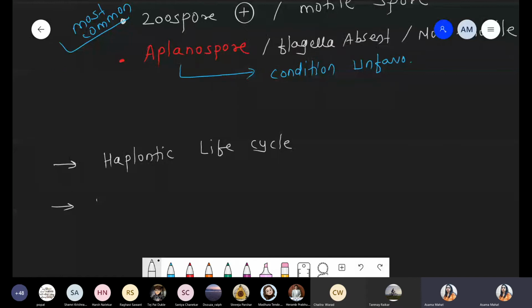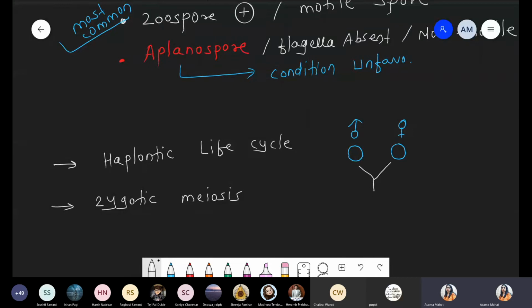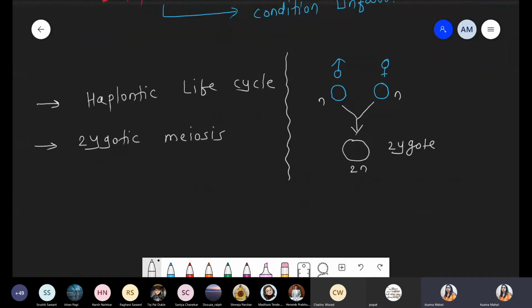Number two, again these show zygotic meiosis. What is the meaning of zygotic meiosis? The zygote immediately undergoes meiosis. Zygotic meiosis, मतलब क्या होगा? For example, there is a presence of two gametes, the male gamete and the female gamete. They fuse with each other, and after the fusion there is a formation of the diploid zygote.